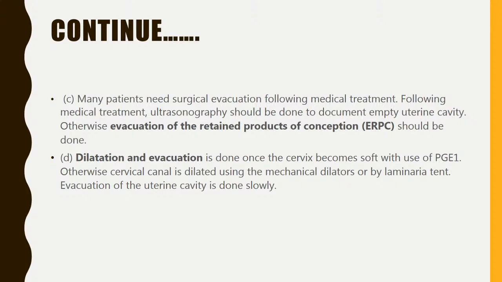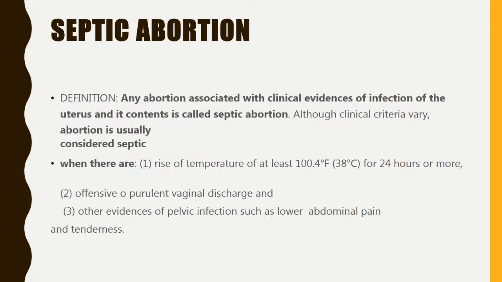Ultrasonography should be done to document the empty uterine cavity. Otherwise, evacuation of retained products of conception should be done. Dilatation and evacuation is done once the cervix becomes soft with the use of PGE1. Otherwise, the cervical canal is dilated using mechanical dilators or by laminaria tent. Evacuation is done slowly. What is meant by septic abortion?